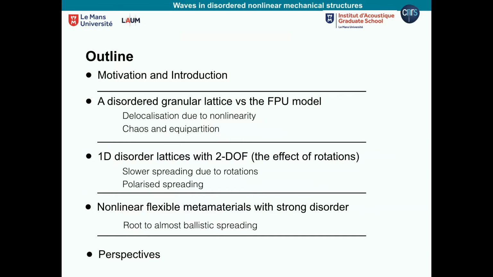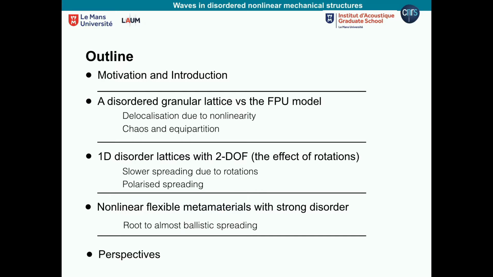So, I will make a very small introduction of what I mean by Anderson localization and how we study it in these particular works. Then I will talk about 3 systems. One is this granular lattice I showed before, in the presence of disorder. We're going to compare the results from this model, which is highly nonlinear, with results from the Fermi-Pasta-Ulam-Tsingou model, which is a very universal model for nonlinear lattices. We're going to see differences between the 2 and some interesting results.